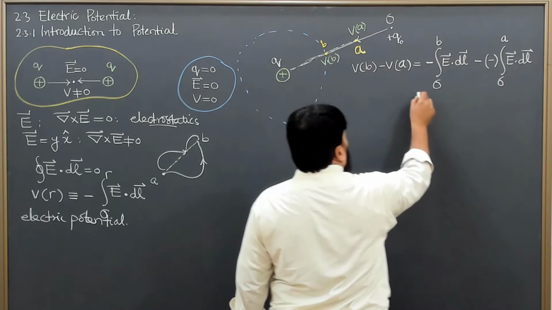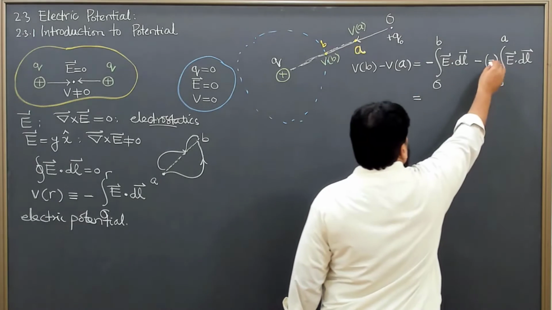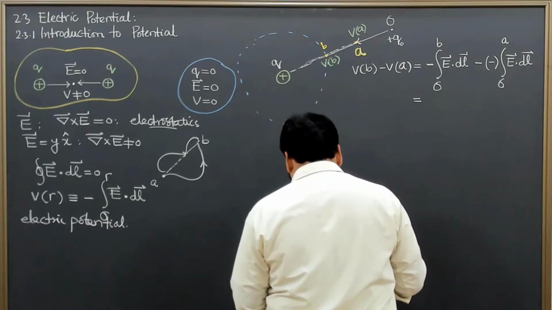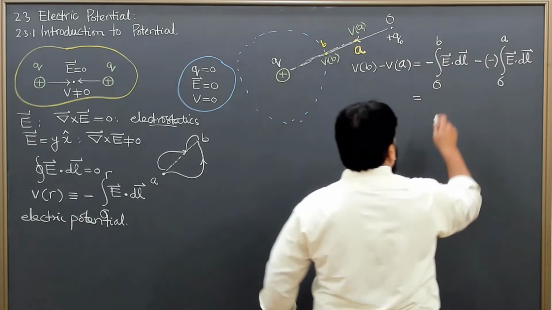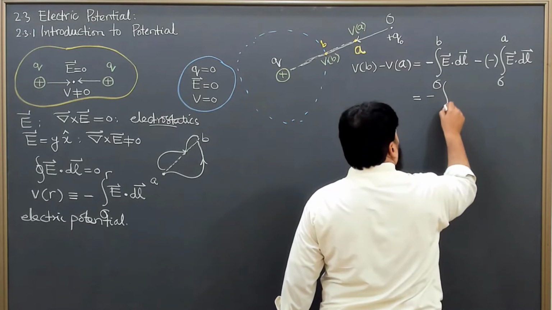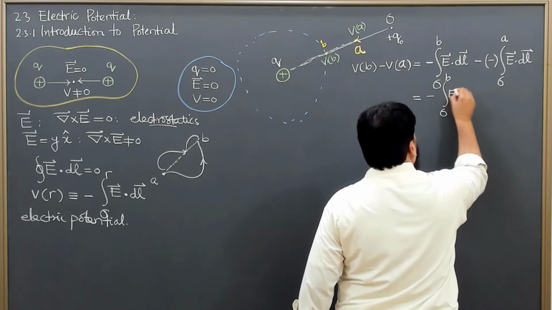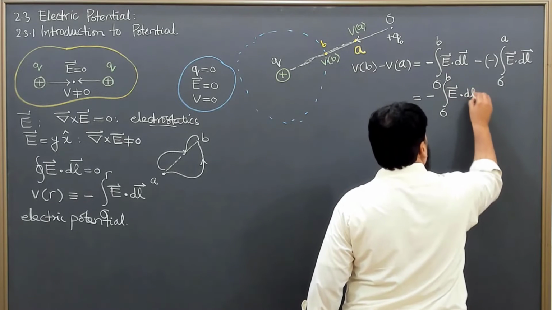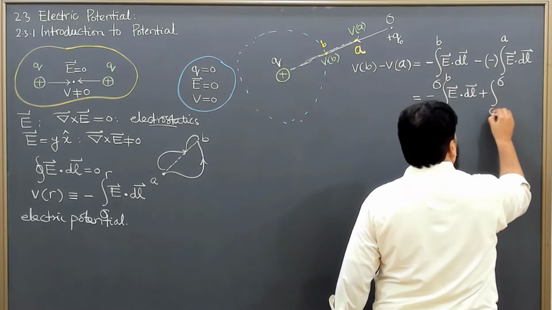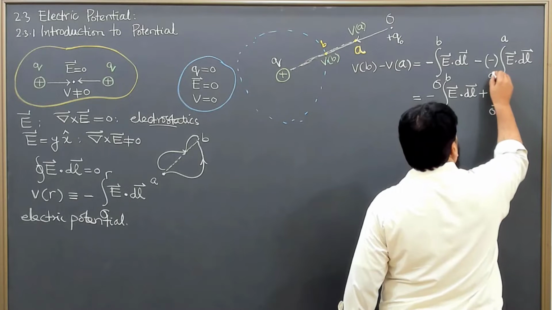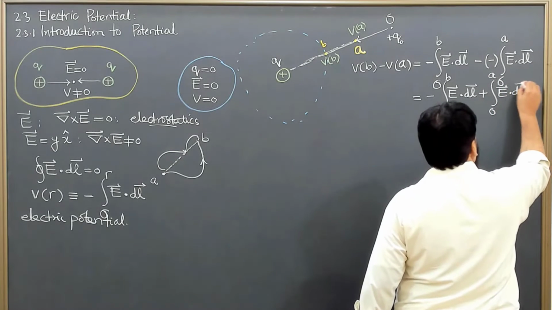This thing I can write as equal to, this will become plus, minus the integral from O to B of E dot dl plus the integral from O to A of E dot dl.